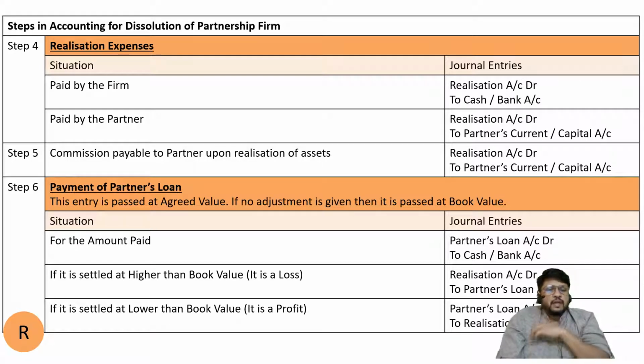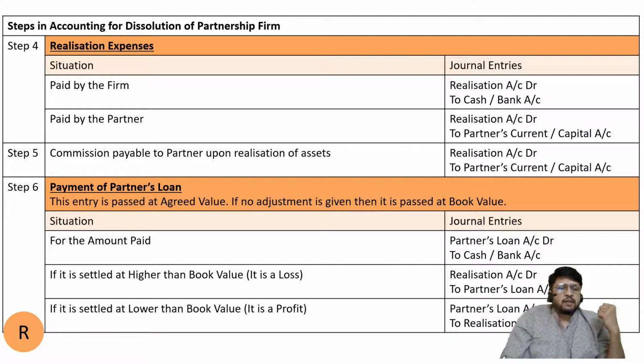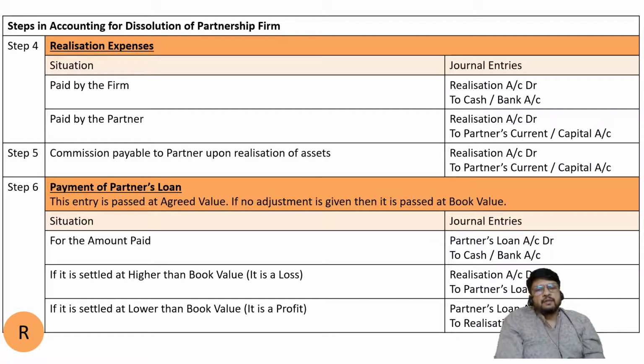But cash is not getting out of the pocket of the firm. Cash is getting out of the pocket of a partner. Therefore, credit the giver. Cash is not going out, credit the giver. Who is the giver? Partner's current account or capital account is the giver. So entry will be realization account debit to partner's current or capital account.